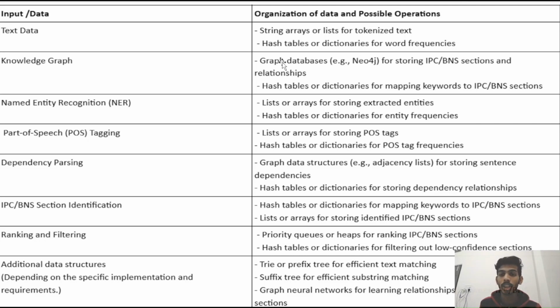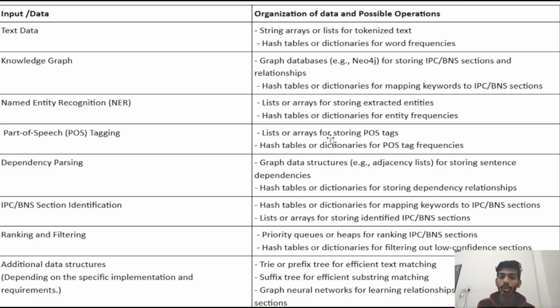We use data type graph database for storing IPC and BNS section and relationship. Hash table or dictionaries for mapping keywords to the IPC and BNS section. For named entity recognition, we use list or array for storing extracted entities, and a hash table or dictionaries for entity frequency. We use for part of speech, list or array for storing part of speech text, and a hash table or a dictionary for the part of speech text frequency.